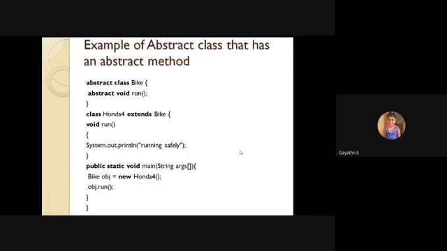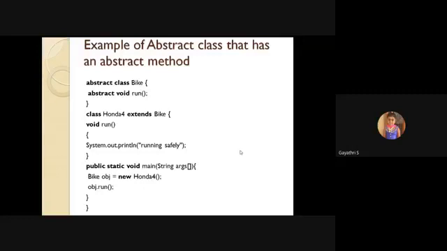If any class uses the property of an abstract class, it uses the keyword extends, as usual the inheritance concept. Class Honda 4 extends bike. That Honda 4 concrete class extends the abstract class bike. That's the meaning. Here, as Honda 4 extends the abstract class bike, Honda 4 should give the implementation detail of that abstract method run.